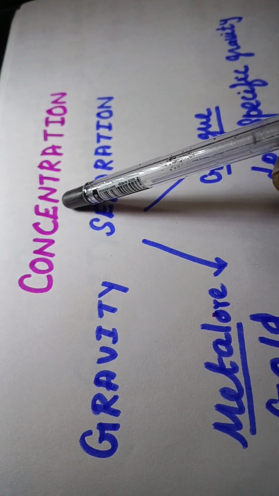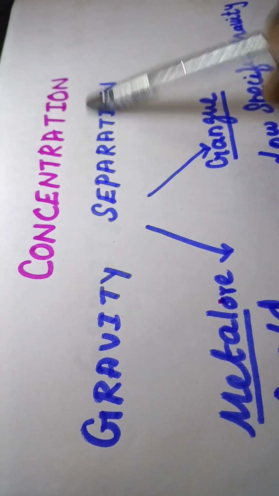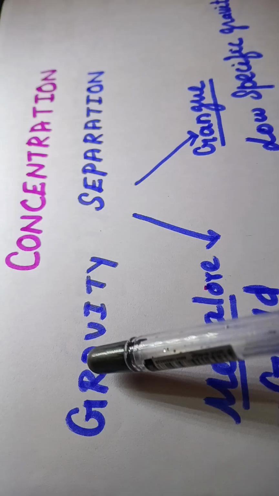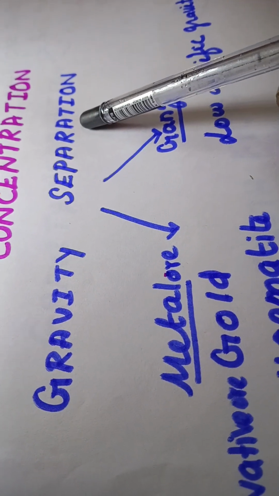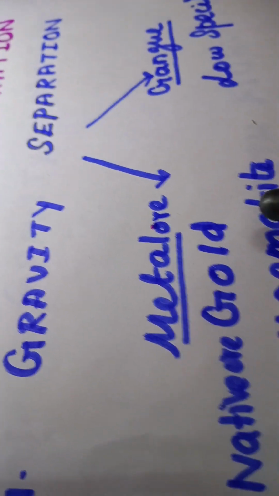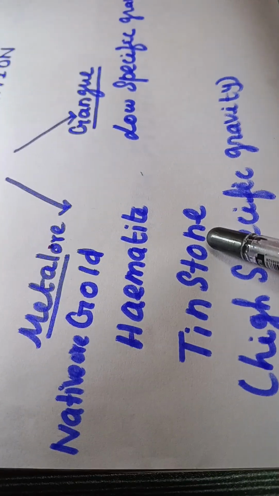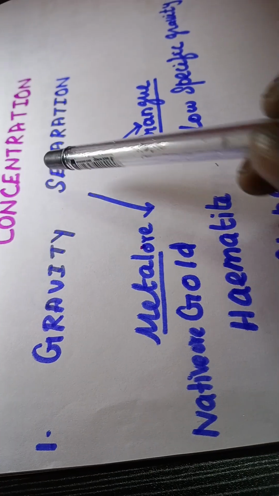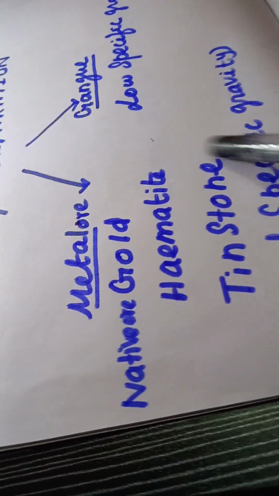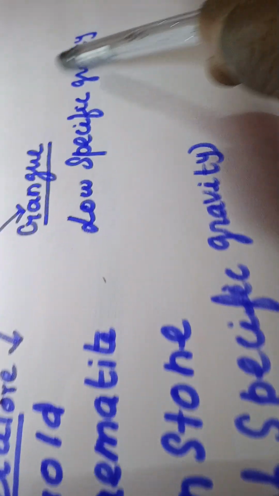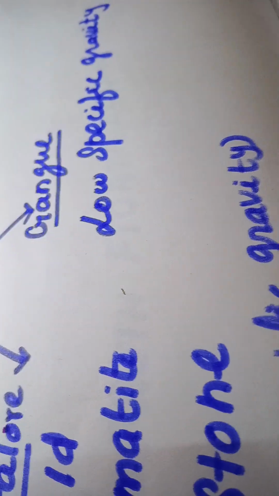Today we are going to see all the concentration processes in one shot. First one, gravity separation. What type of ore can be concentrated by using this method? Gravity separation: gold ore, hematite ore, tin stone ore. The principle behind gravity separation is that the metallic ore particles have high specific gravity and gangue particles have low specific gravity.